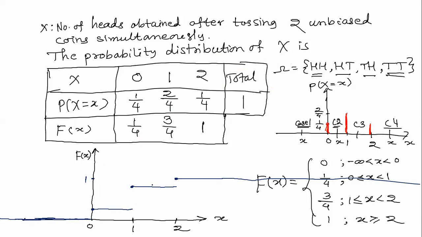So an alternative definition of a discrete type of random variable is that if the graph of the distribution function of a random variable is a step function, then it corresponds to a discrete type of random variable. Remember, this is a very important point I am saying here.